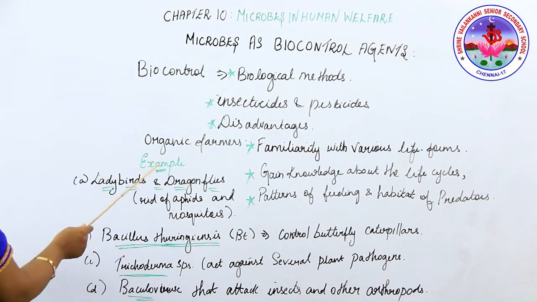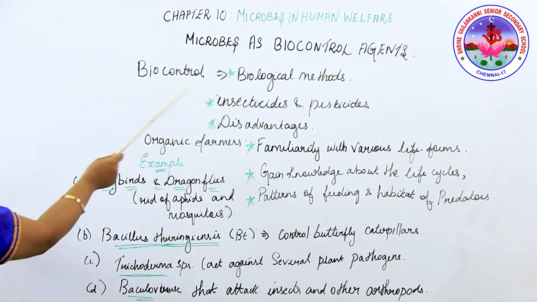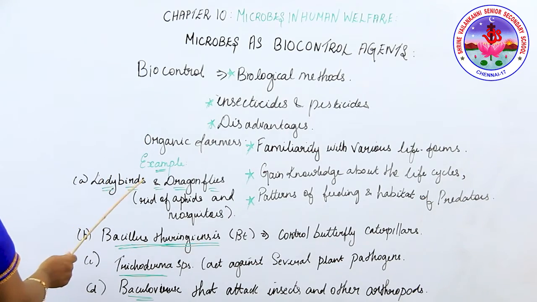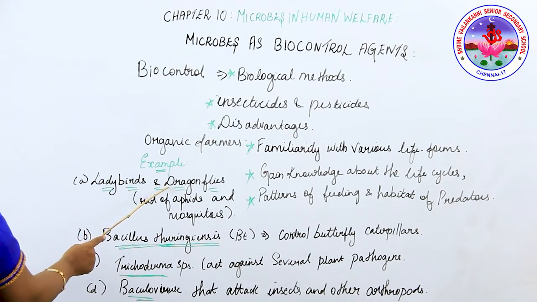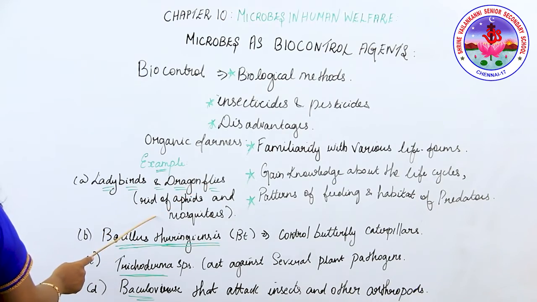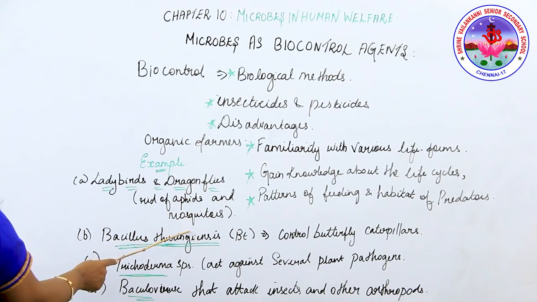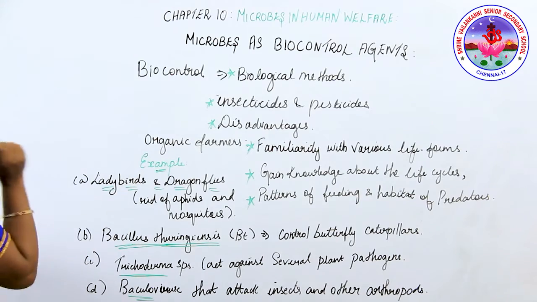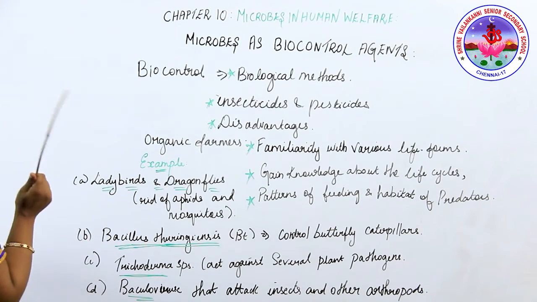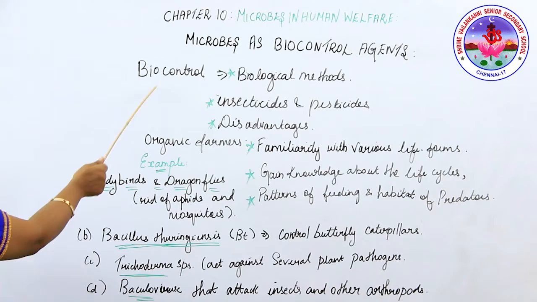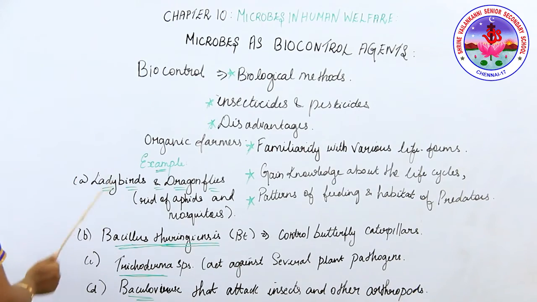Here are some examples to study under biocontrol. First, ladybirds and dragonflies are used to get rid of aphids and mosquitoes. This is a pure example of a biological method to kill the pest, with the ladybird and dragonfly as biocontrol agents.